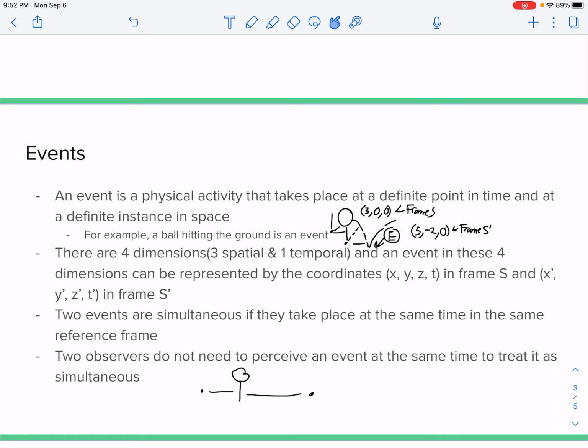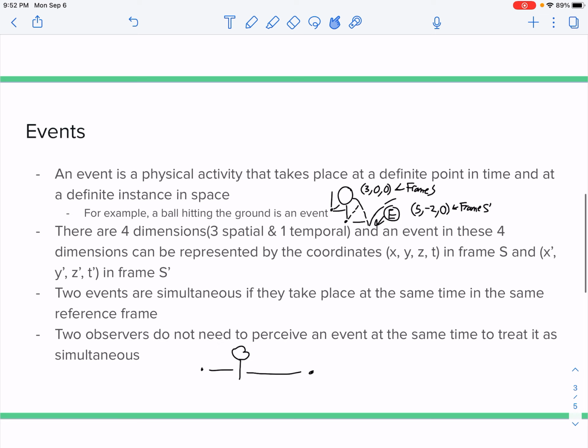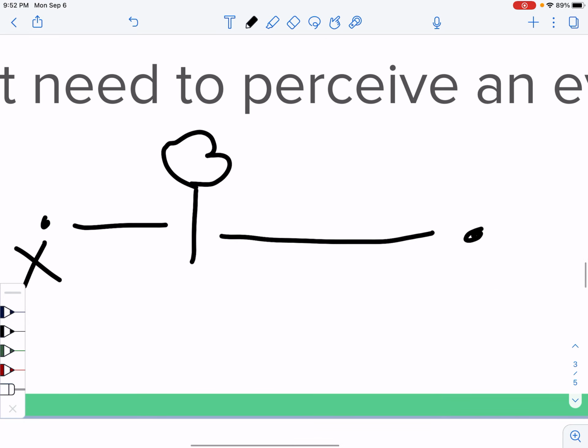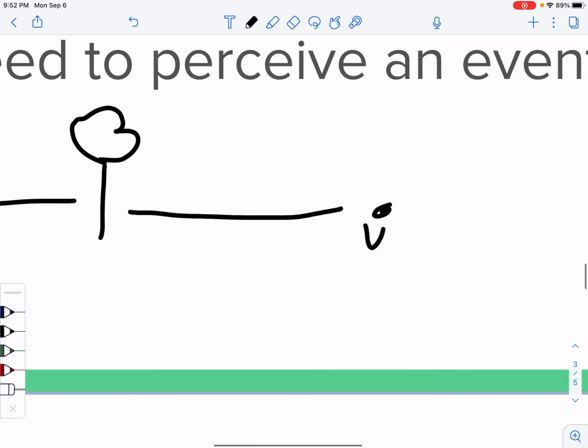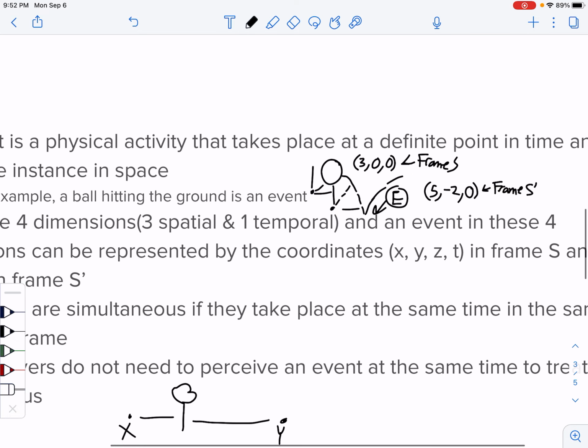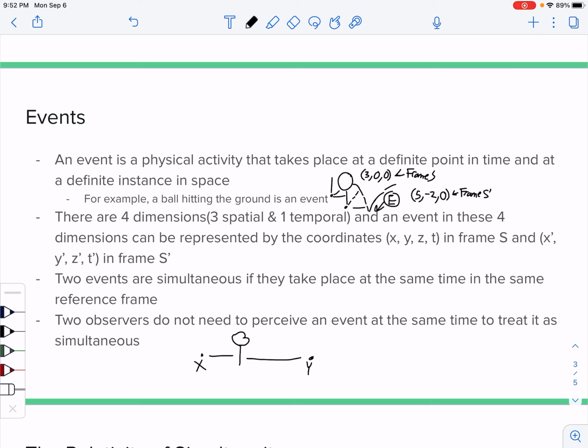So the final point is that 2 observers do not need to perceive an event at the same time for it to be treated as simultaneous. If this tree falls down, then person X over here will obviously perceive it sooner than person Y, since they're closer by and light only travels at a set speed. But if X and Y can work out the calculations, then they can see that it happened, and they can agree that it happened at the same time in a particular reference frame, and they can compare that with another event, then they can treat those 2 events as simultaneous.